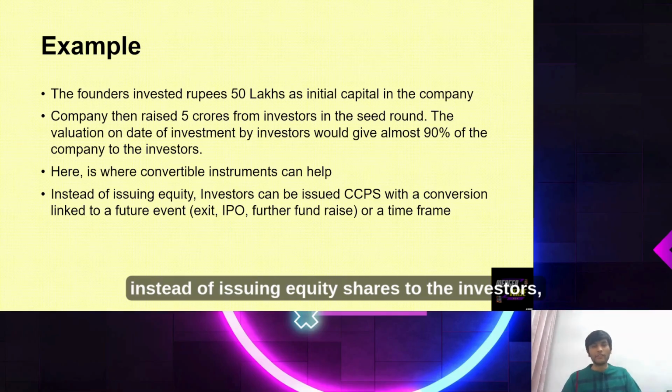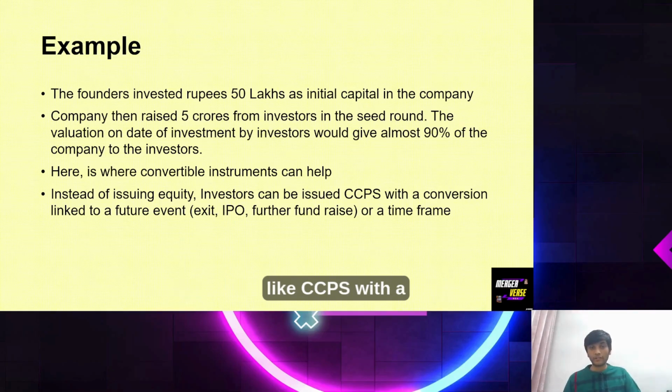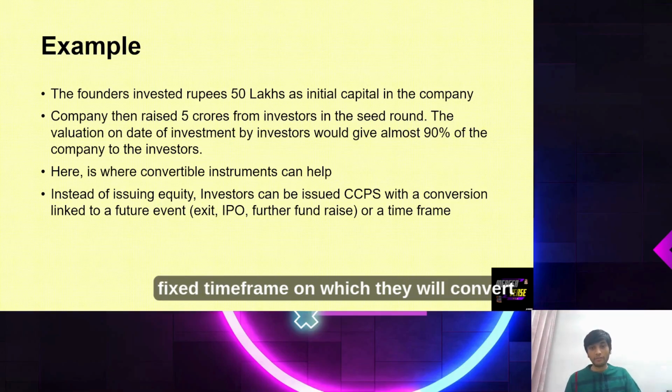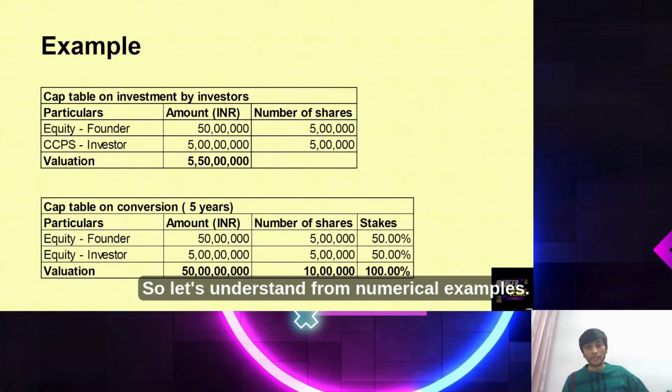Now, here, instead of issuing equity shares to the investors, the founders can issue convertible instruments like CCPS with a fixed time frame on which they will convert into equity, or on a future event like an exit, IPO or further fundraise. So let's understand from numerical examples.